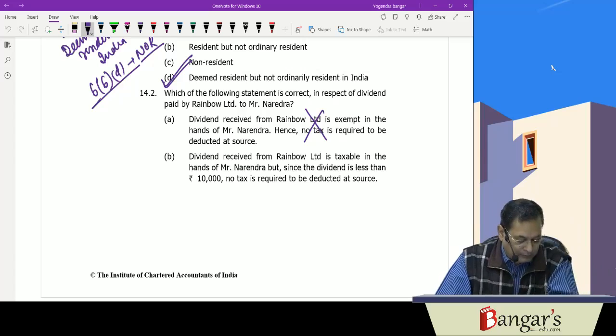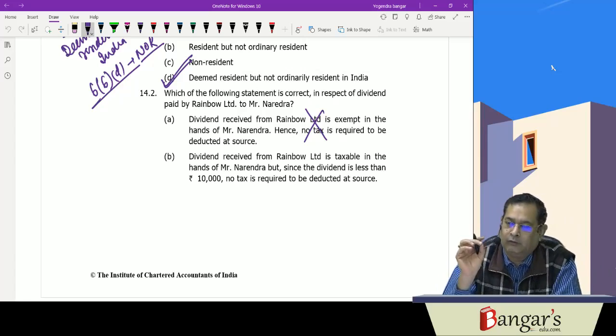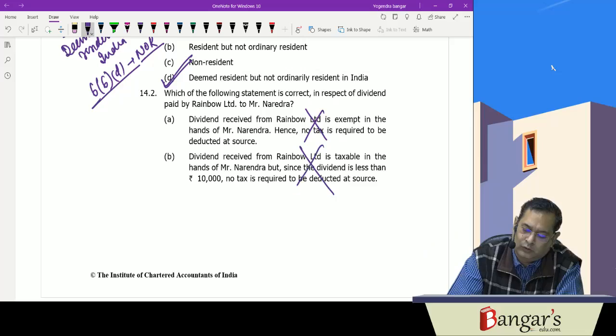In the case of an individual, if dividend is paid through account payee cheque or modes other than cash, tax is required to be deducted at source when the amount of dividend credited or paid to such shareholder exceeds rupees 5,000. So this is also not correct.